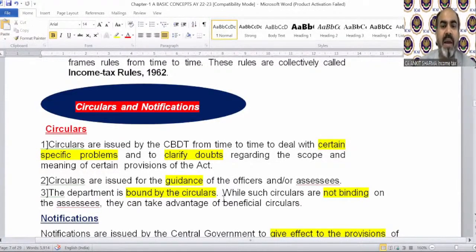Circulars and notifications are kinds of explanation provided from time to time. Circulars are issued by the CBDT from time to time to deal with certain specific problems and to clarify doubts regarding the scope and meaning of certain provisions of the Act.